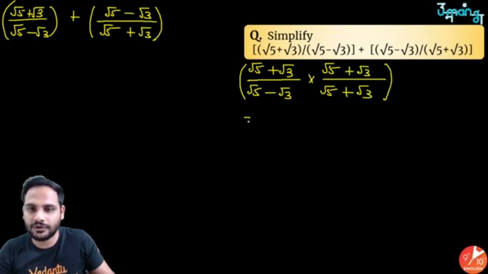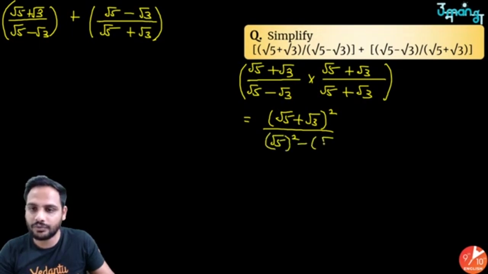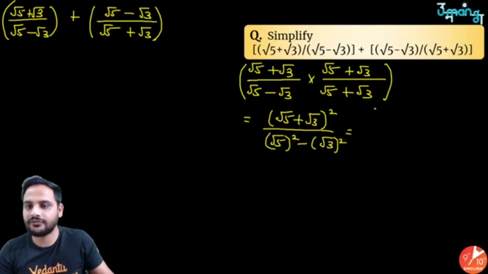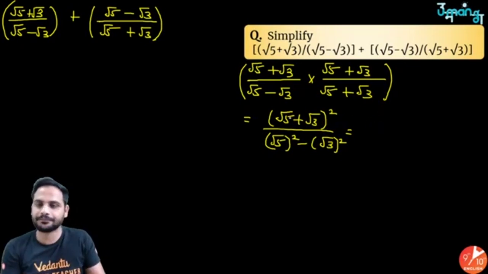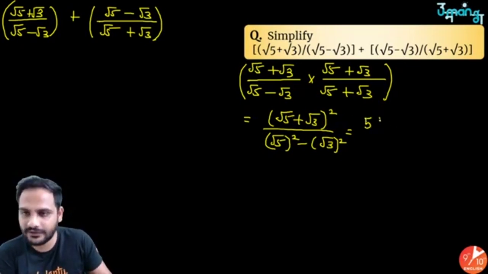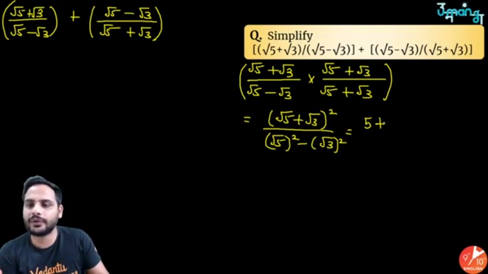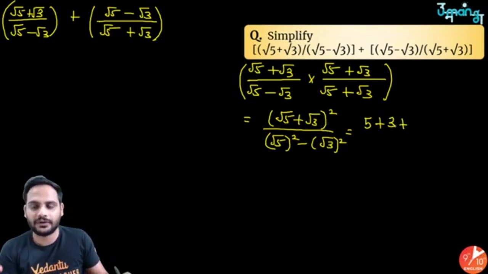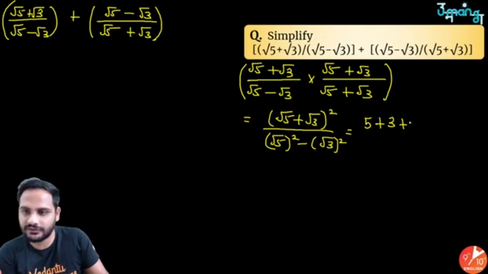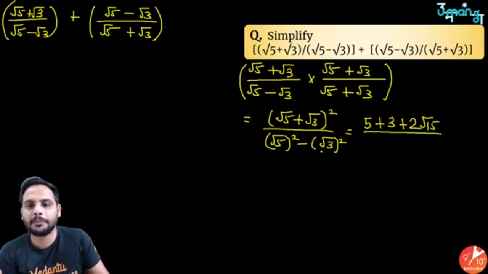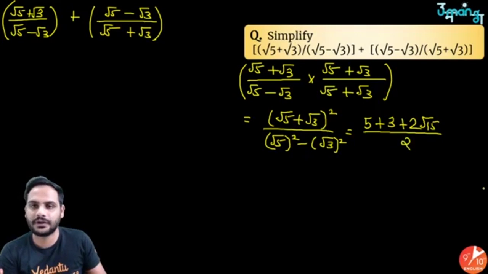So it will be equal to root 5 plus root 3 whole square upon root 5 whole square minus root 3 whole square. Root 5 plus root 3 whole square will be root 5 whole square, which is 5, plus root 3 whole square, which is 3, plus 2 into root 5 into root 3, which is 2 root 15, whole divided by 5 minus 3, which is 2, okay?